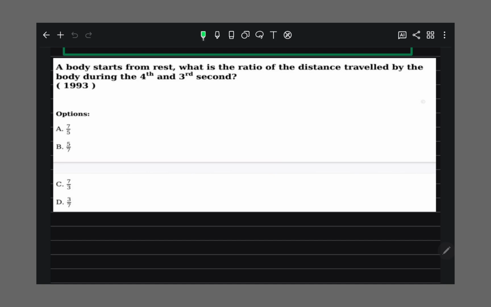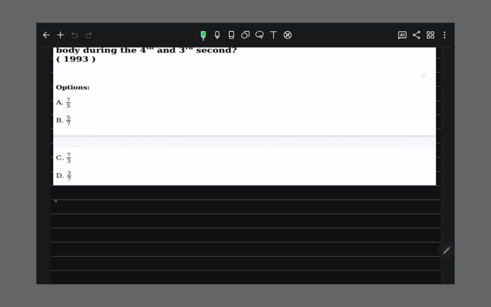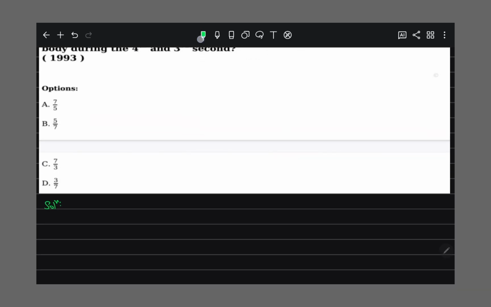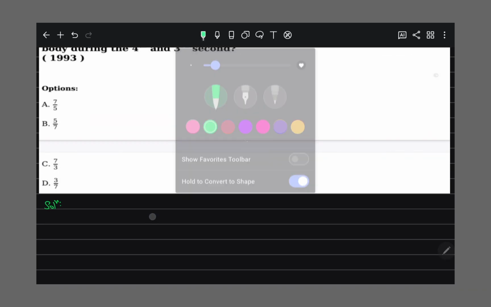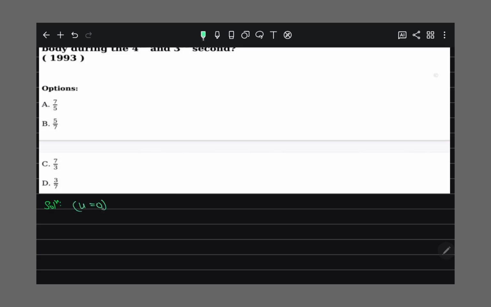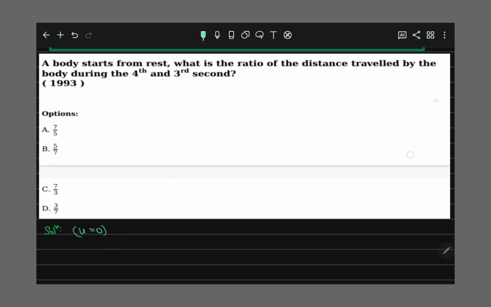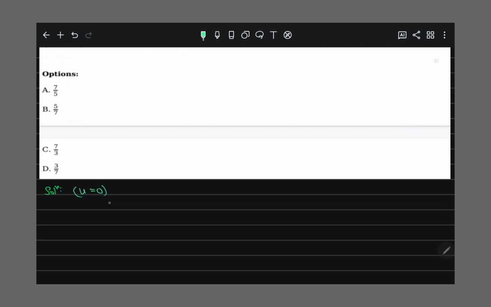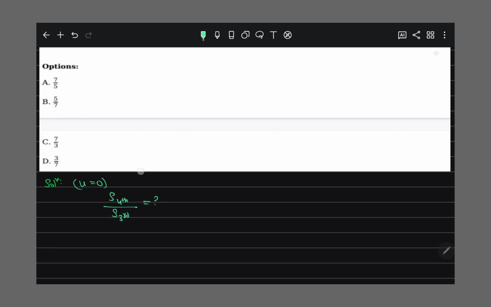A body starts from rest, and what is the ratio of the distance traveled by the body during the 4th and 3rd second? So in this question, a body starts from rest means their initial speed is 0, and they are asking the ratio of distance traveled in the 4th second to distance traveled in the 3rd second, right?